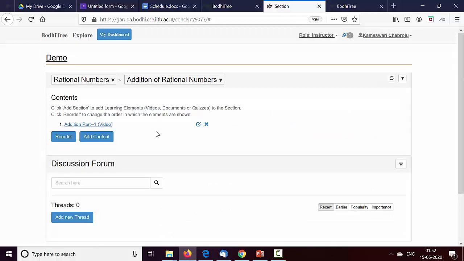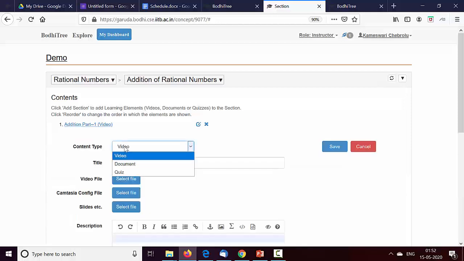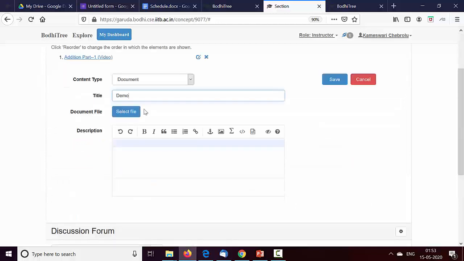So that is how you add a video and make it interactive by adding in-video quizzes as well as section markers that kind of help as part of the table of content. You can also add a document. Sometimes you may want to share many files, in which case you can zip all those files and share it with the students as a zip file. I won't bother with that.